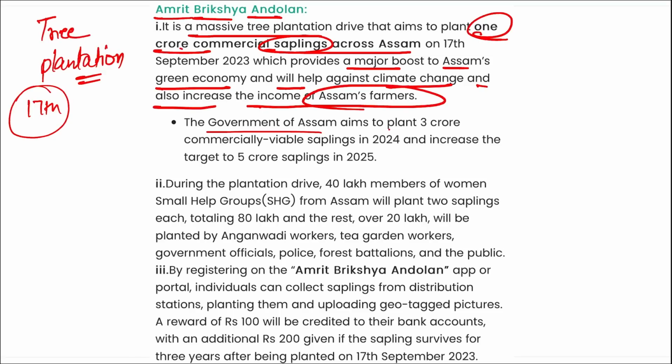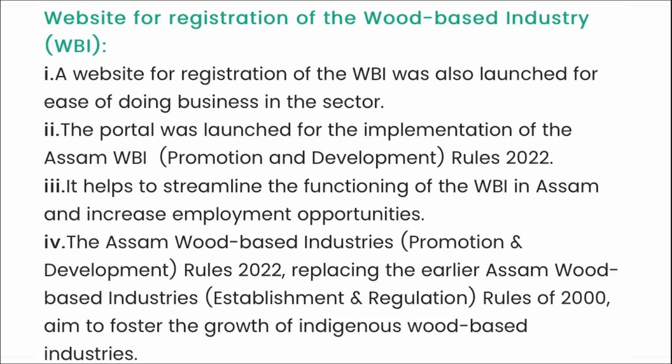Also, the government of Assam aims to plant 3 crore commercially viable saplings in 2024 and increase the target to 5 crore saplings in 2025. So this Amrit Briksha Andolan is basically a tree plantation drive and 1 crore commercial saplings are to be planted in Assam. Correct?